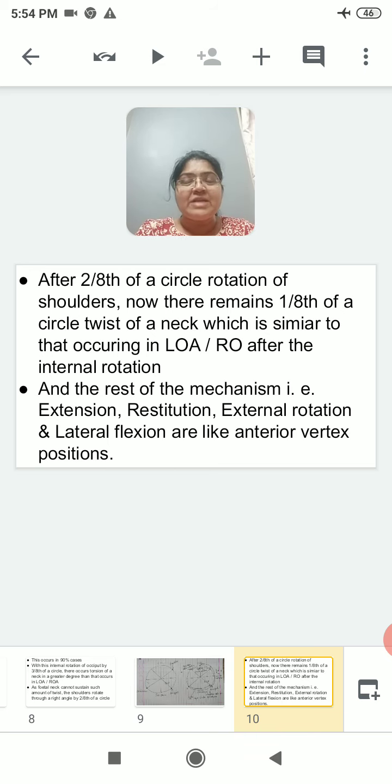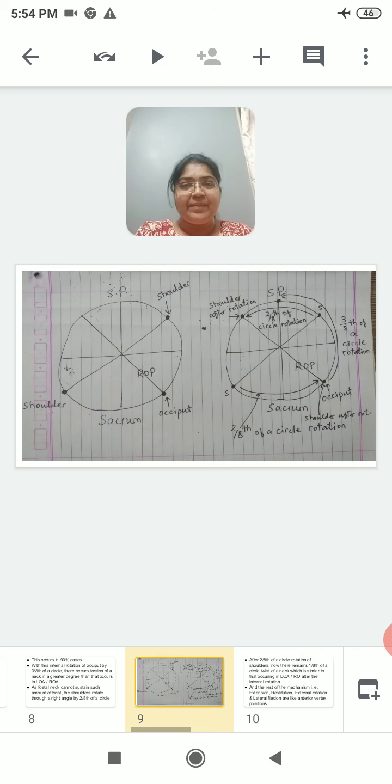After 2/8 of a circle rotation of the shoulders, there now remains 1/8 of a circle twist of the neck, which is similar to that occurring in the LOA or ROA. Please find this correction, it is ROA. I forgot to type A. So you will find now a 1/8 of circle rotation twist, just like you find in the LOA or ROA after the internal rotation. You can see this in the right sided diagram. After the 1/8 of circle rotation in the anterior position, the occiput lies in the pubic arch. Right? Same thing happens here.